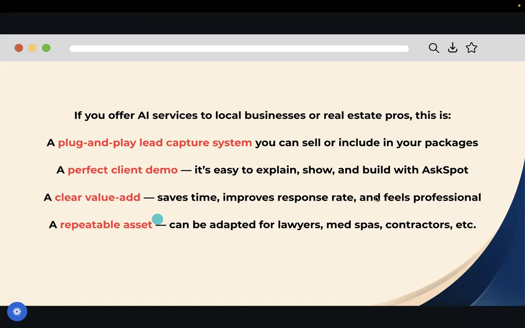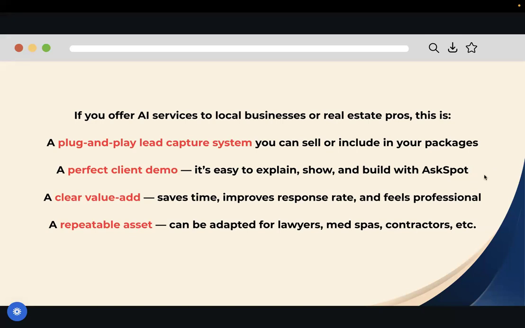This is also a clear value add because it saves time, it improves response rate, and it feels really professional. And this is also a repeatable asset, so you can always adapt this for lawyers, med spas, contractors, you name it. You know your audience and your clients well, so you can always repeat this asset for them too.